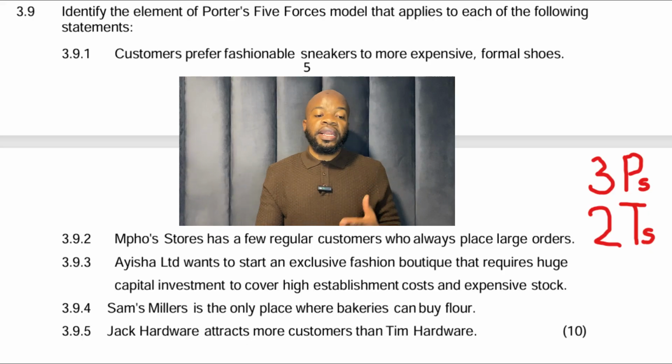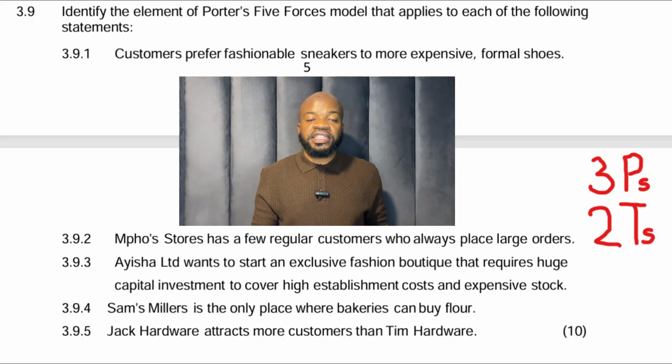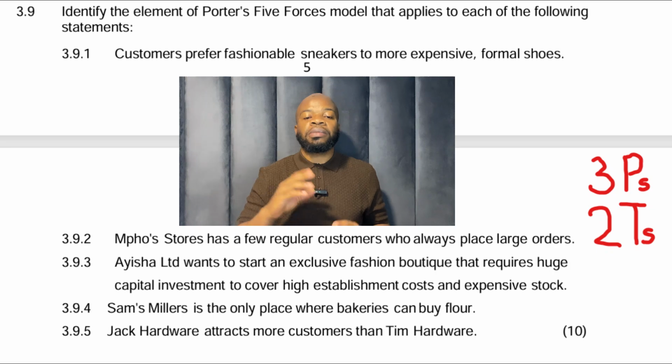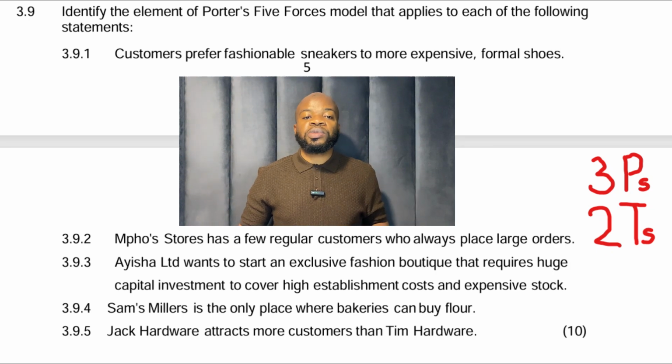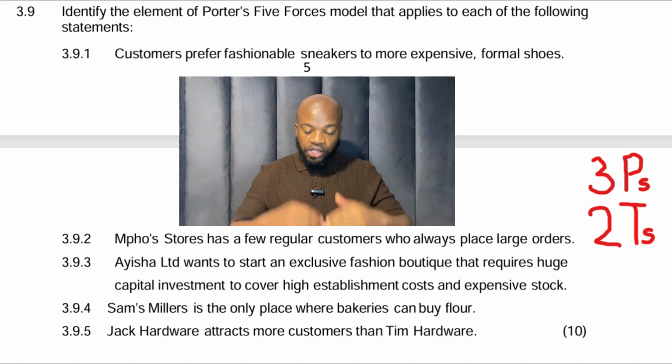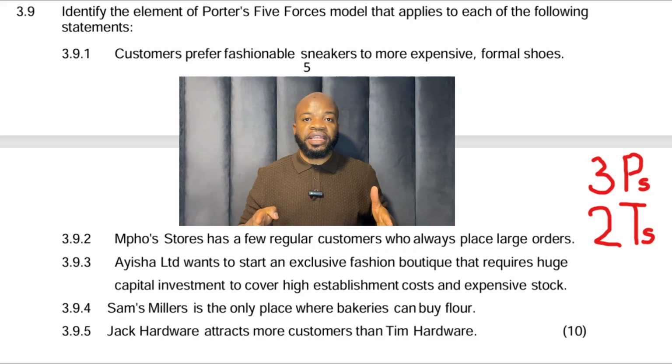Before I continue, you see on the right, I've already written a clue for you there. When it comes to Porter's 5, you've got 3 P's and 2 T's, or you can say 3 powers and 2 threats. Once you get into the exam, you need to write that down on your question paper somewhere. Just write 3 P's and 2 T's. Remember again, when we spoke about DD, you write DIDI. We spoke about Moses, you write Moses there in your question paper so that you don't have to think about that. You are already downloading that onto the question paper.